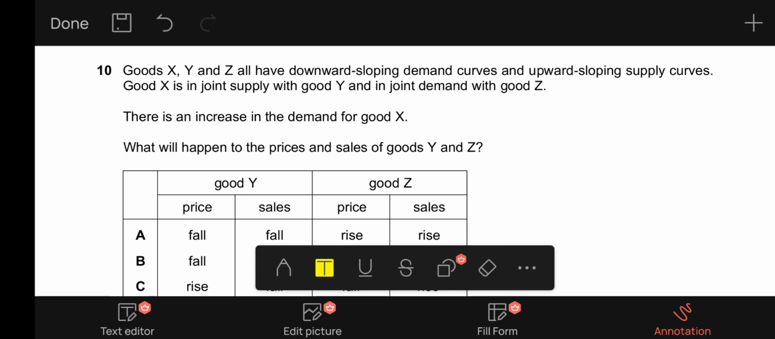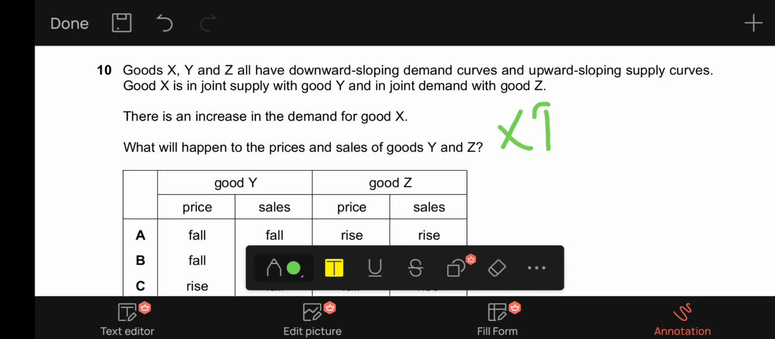10, it says good X, Y, and Z all have downward sloping demand curves and upward sloping supply curves. Good X is in joint supply with good Y and in joint demand with good Z. So this means if the demand for X increases, therefore the supply of X will increase definitely, which will result in the supply of Y to increase as well because Y is in joint supply with X.